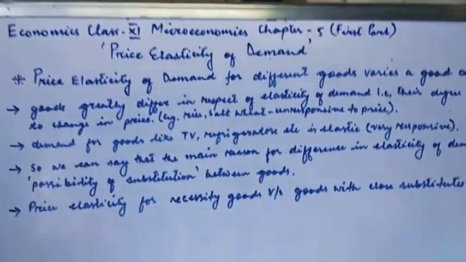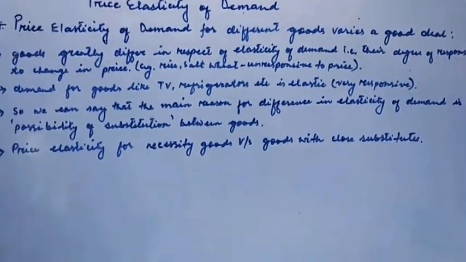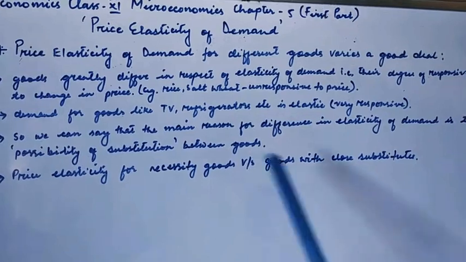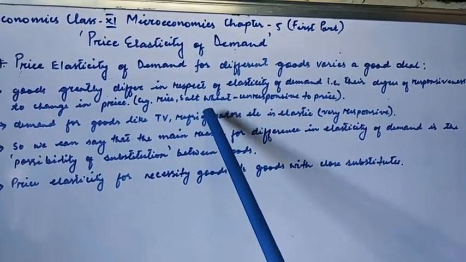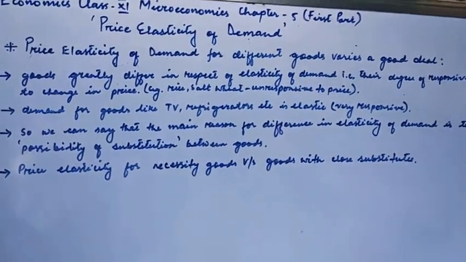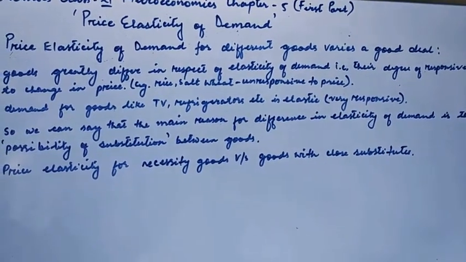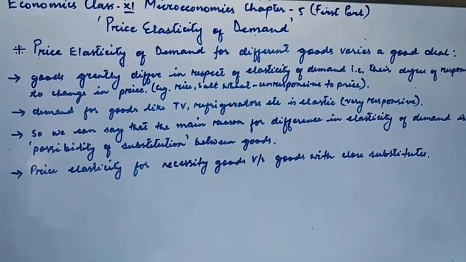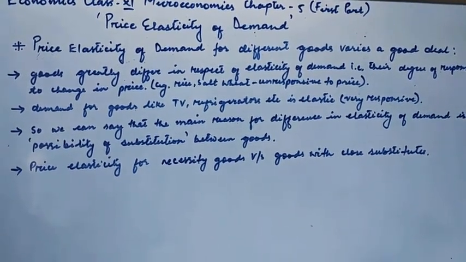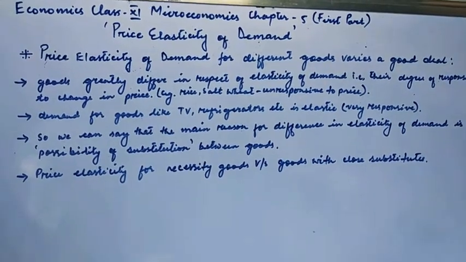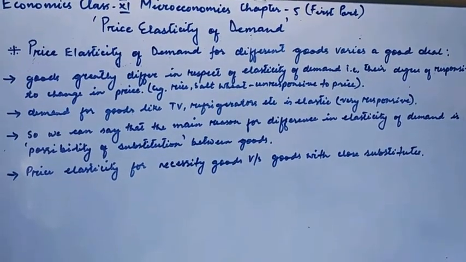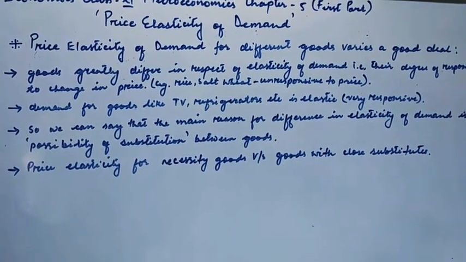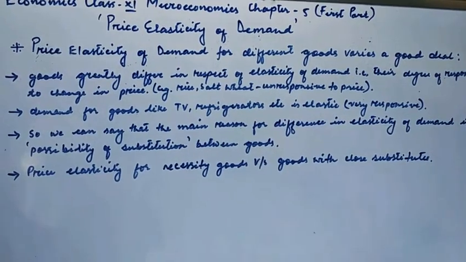So here we are going to talk about different types of goods and their price elasticity of demand. Let us take an example of rice, common salt, wheat. This type of goods are very unresponsive to price. Whether price falls or rises, their demand somehow remains constant. They do not change much even though price changes, which means that these are the type of goods that are needed for daily life, and they come under necessity goods.